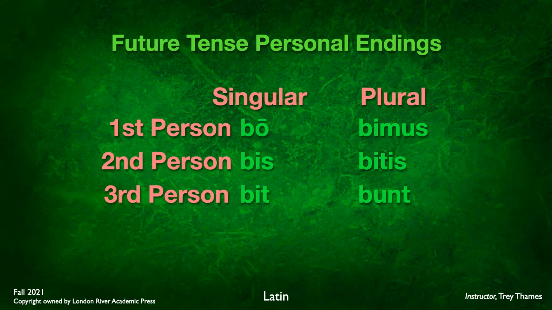And so some people use a mnemonic device to memorize these. It's just b, b, b, b, boo. It's awfully funny that kids really laugh when we do that, but you can memorize it however you like. But bo, bis, bit, bimus, bitis, bunt.